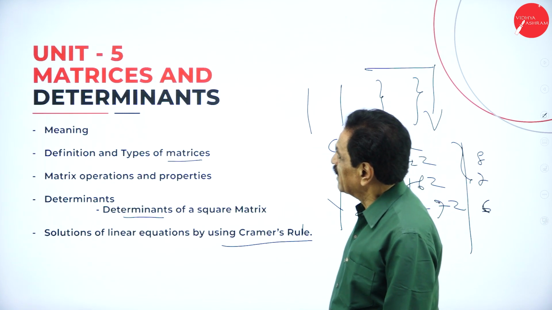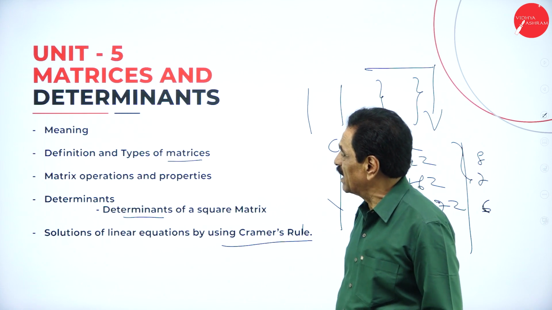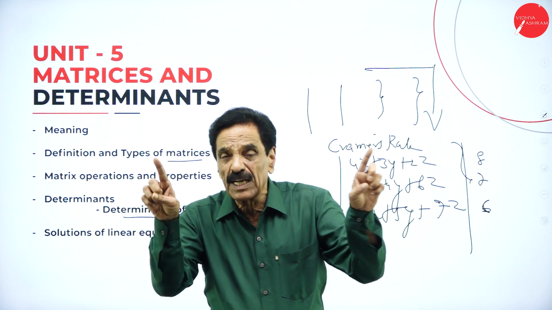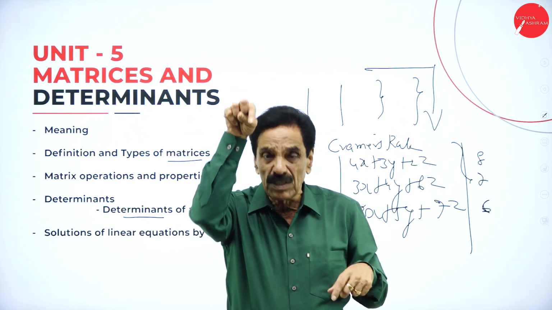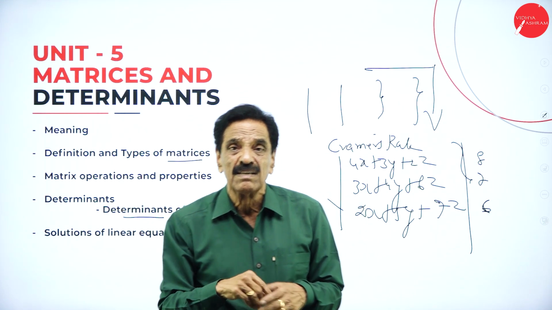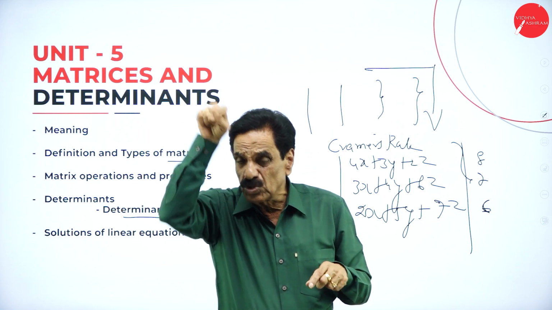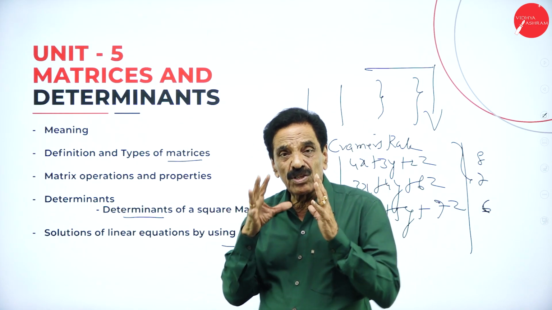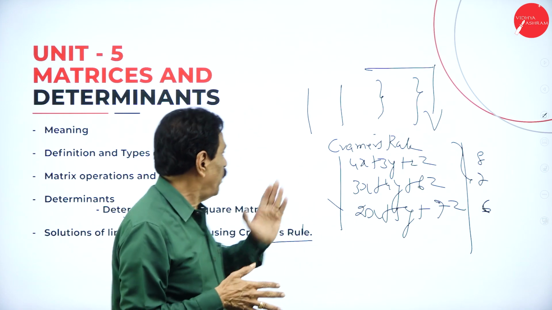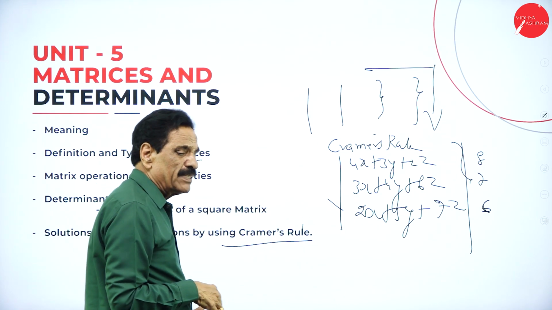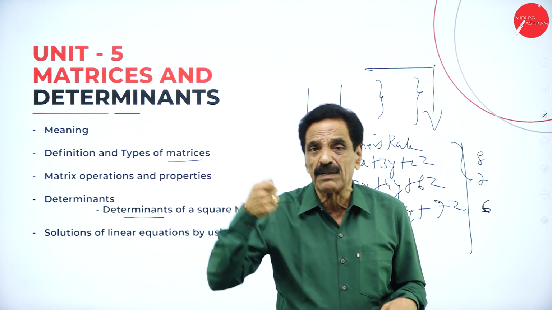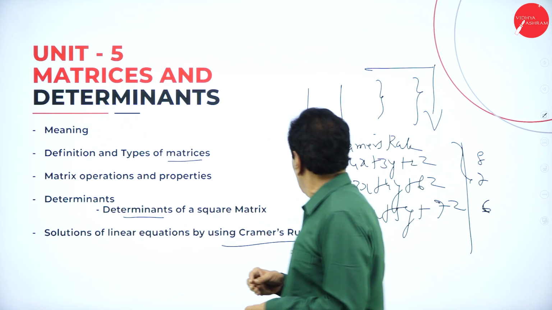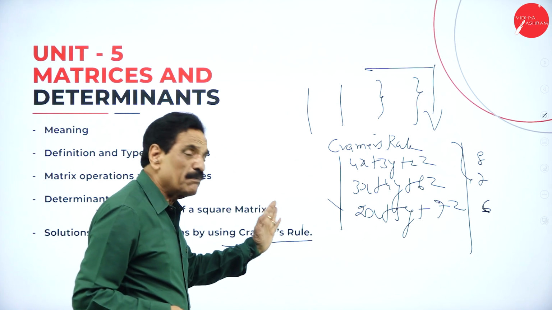Then matrix and determinants are considered. I already told you, a matrix is nothing but numbers which can be arranged in rows and columns. When the numbers are arranged in rows and columns, it is called a matrix. The square matrix gives the determinants. We are going to apply a law called Cramer's rule.